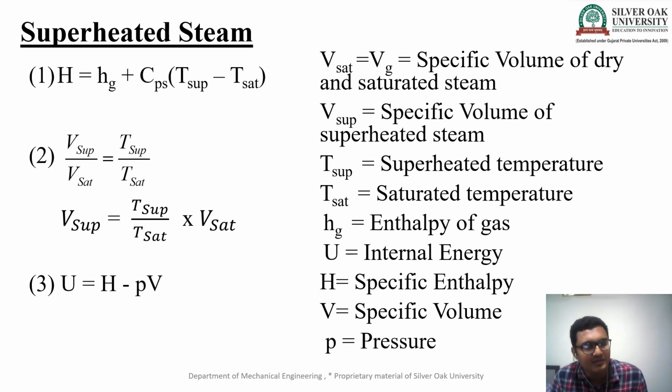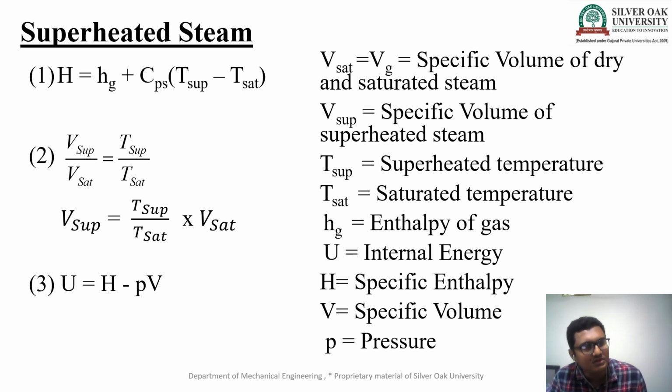Same for the superheated steam. Enthalpy h is equal to hg plus Cps times (T superheated minus T saturated). Second, for the volume, V superheated upon V saturated is equal to T superheated upon T saturated. If I want V superheated, I can make it the subject: V superheated is equal to T superheated upon T saturated into V saturated. And the equation for internal energy is u is equal to h minus pv.